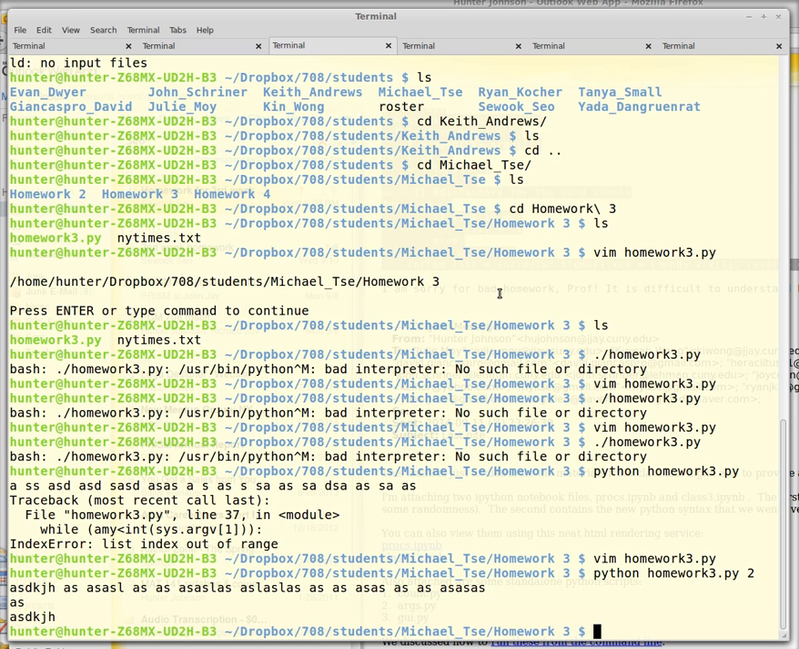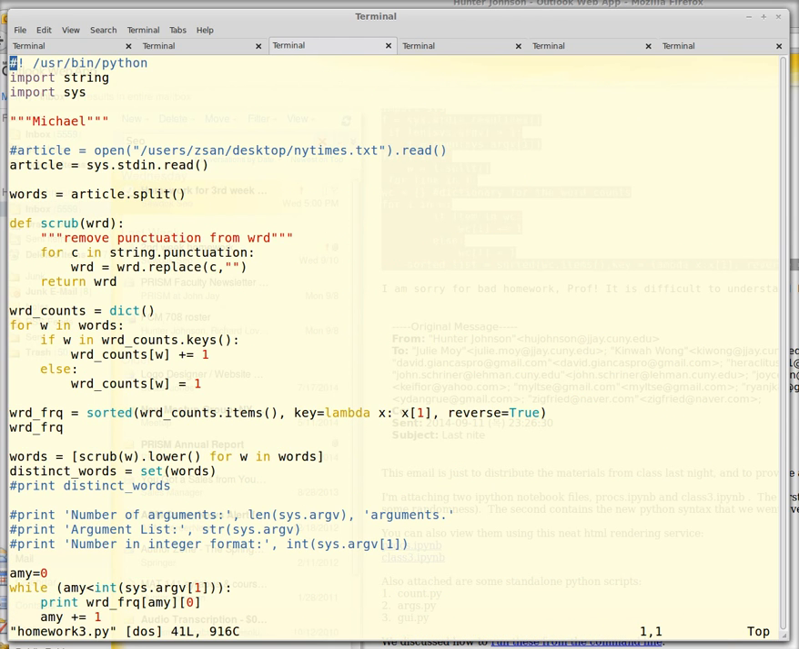Alright, and here's Michael's homework, and let me open it up. So Michael gave a good solution. Here it's cleaning up the punctuation, and this code is nicely quote-unquote factored, and that means broken up into small functions that make it easy to read and debug and be confident about its correctness. Right, and so the dictionary here is being used to do the counting, and now we